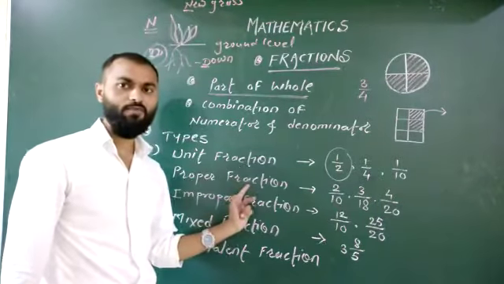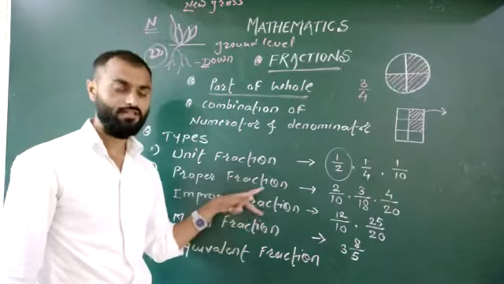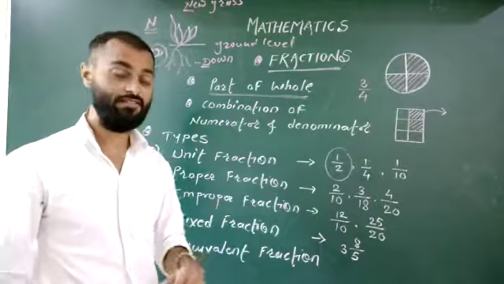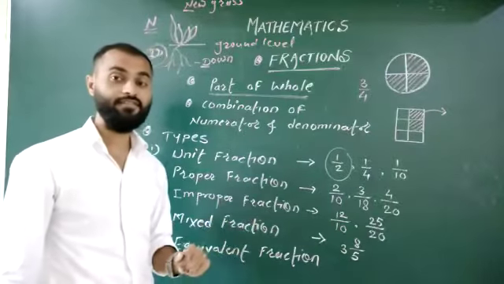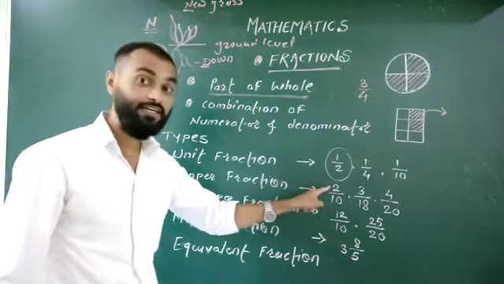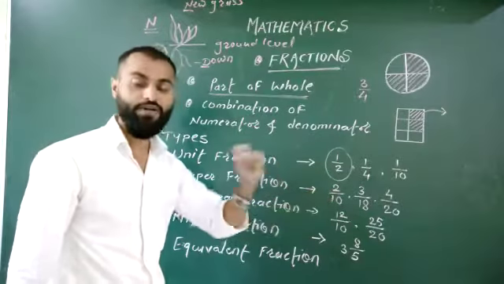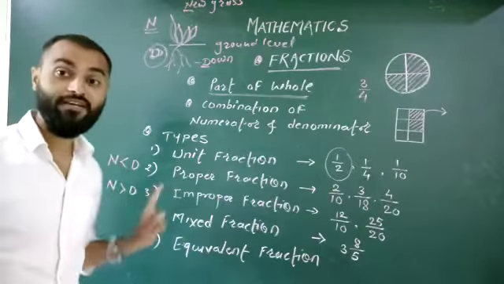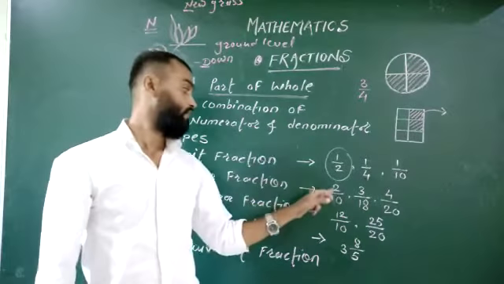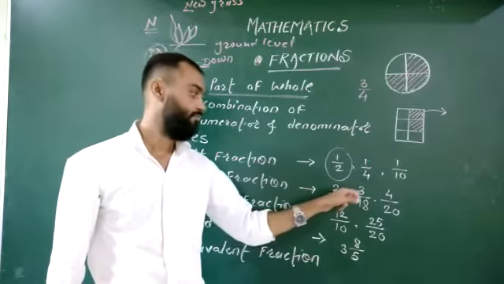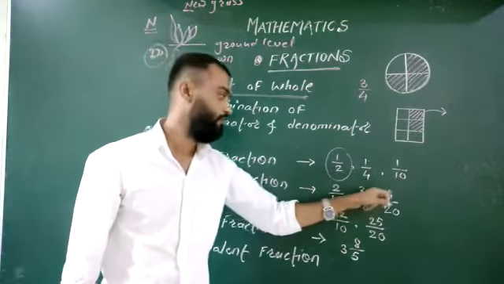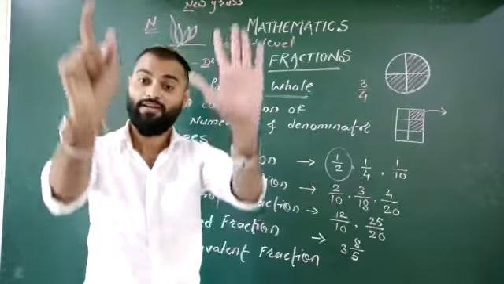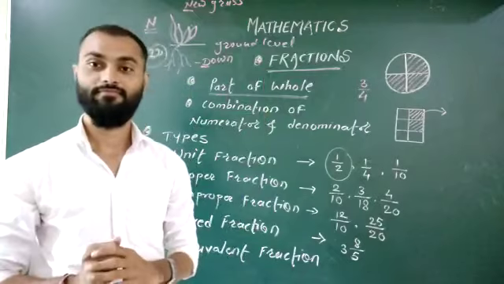proper fraction. It is very important. Proper fraction, improper fraction. You will deal with the proper and improper fractions. So proper fraction means the numerator is less than the denominator. 2 out of 10 marks, 3 out of 18 marks, 4 out of 20 marks. It is possible, right? That's why it is proper.